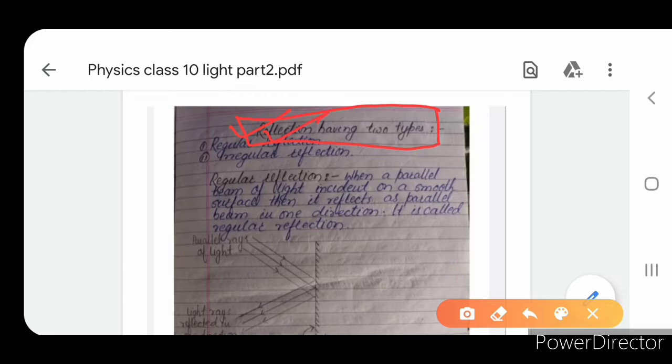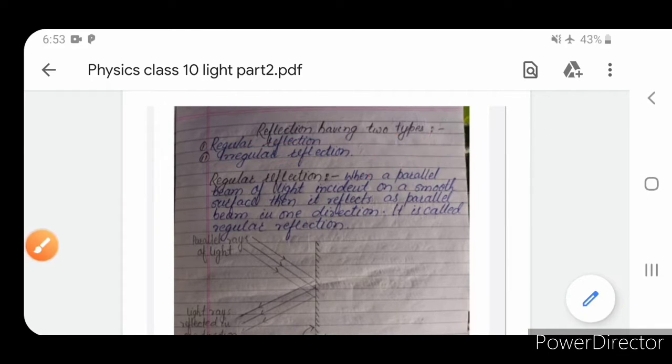So actually there are two types of reflection. The first one is regular reflection and the second one is irregular reflection. Irregular reflection is also known as diffuse reflection. Okay, so firstly, regular reflection.